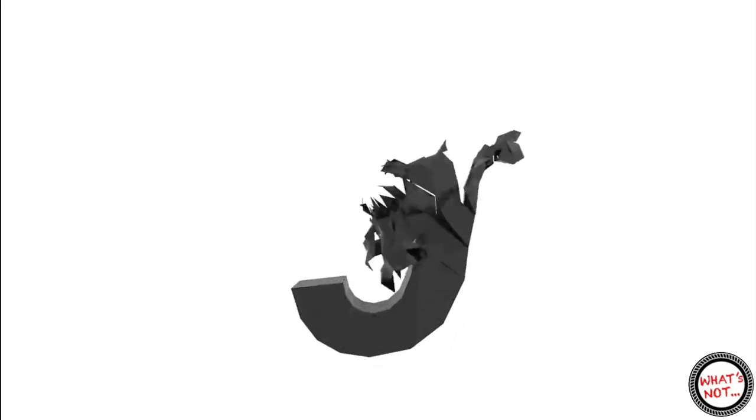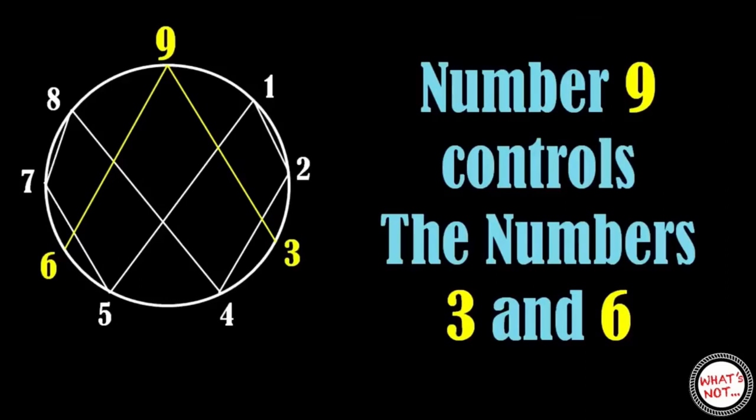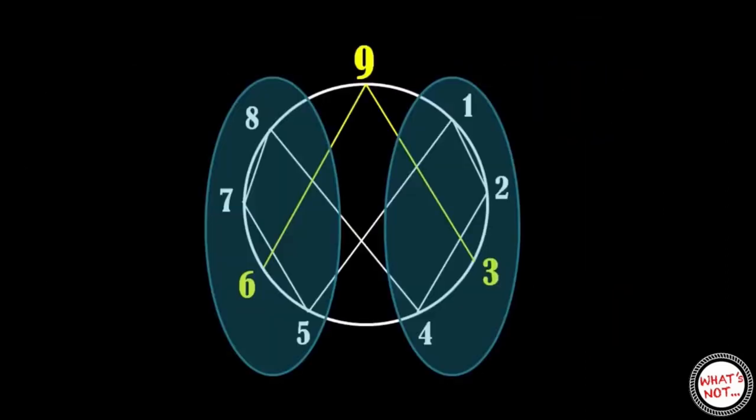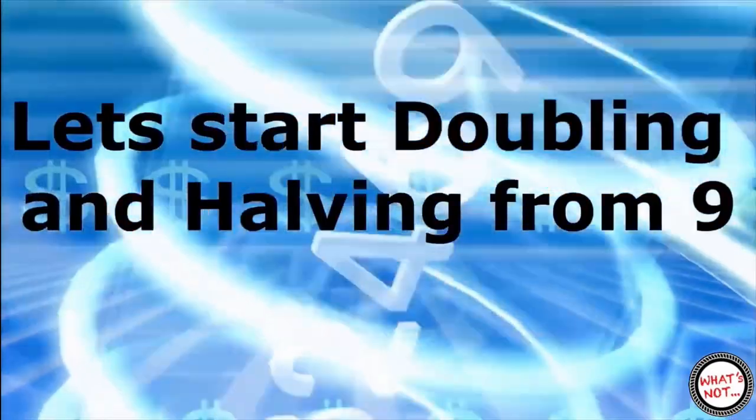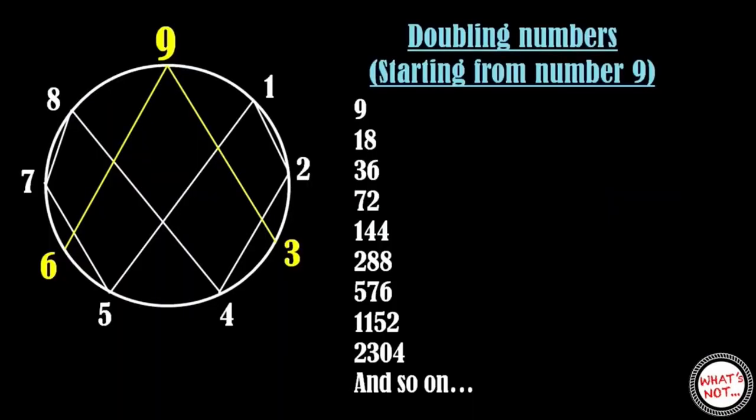But surprisingly, even this time 9 is absent in the sequence. Actually, number 9 controls the numbers 3 and 6, and the numbers 1, 2, 4 are controlled by the number 3, while the numbers 8, 7, 5 are controlled by number 6. In this way, the number 9 controls all the numbers. You will get incredible results when we start doubling and halving the numbers from number 9.